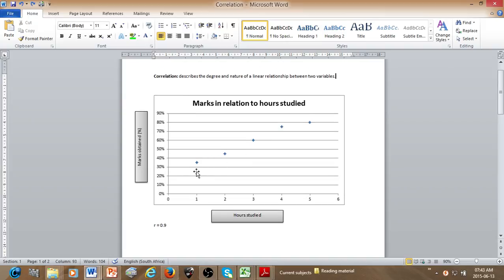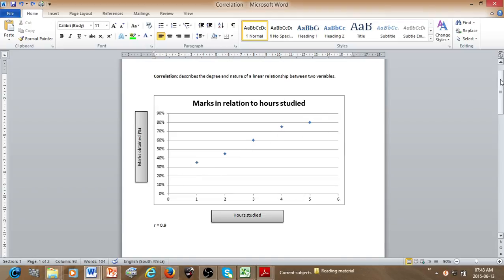Now have you noticed how the variables are quite concentrated in a line over here? The whole point is that a linear relationship exists between the variables. That's one of the first things we want to see in terms of correlation: if a linear relationship exists between the variables. Because if you have to draw a line, it does resemble a line, the pattern over here.